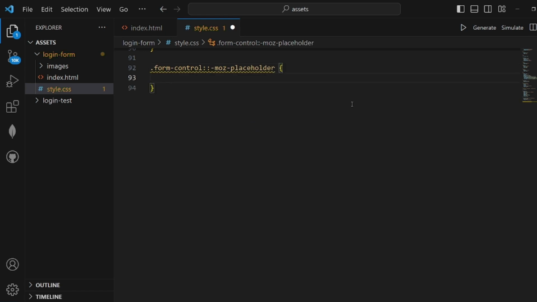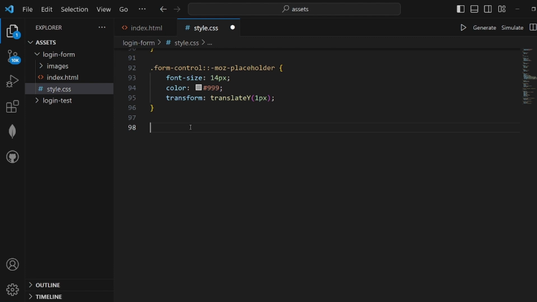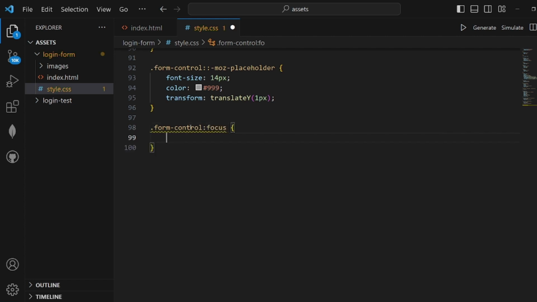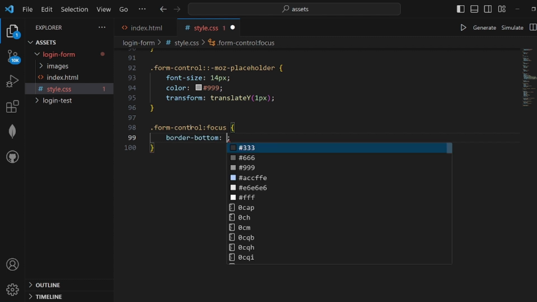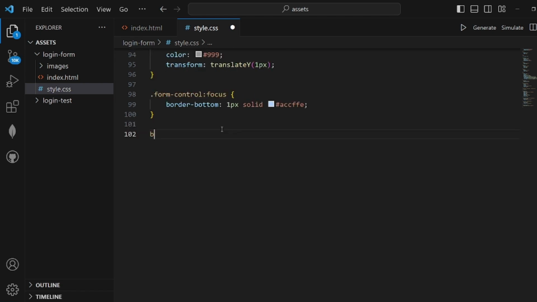And form control again with Moz placeholder. Okay, and the same thing exactly after these two guys. And then let's set our form control focus, border bottom 1 pixel solid, and the color should be ACCFE.